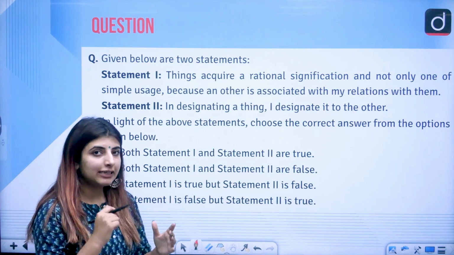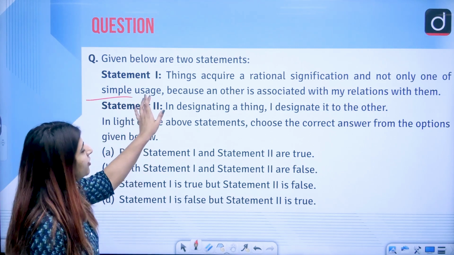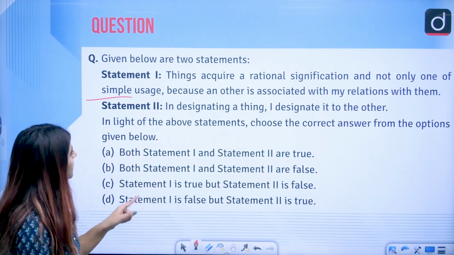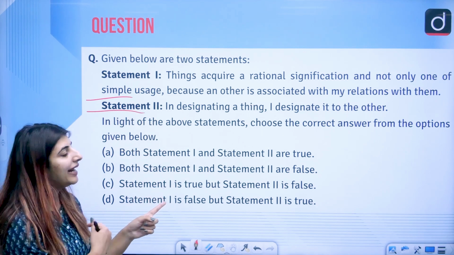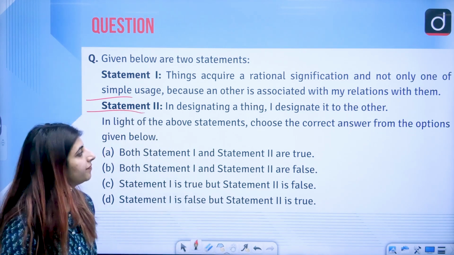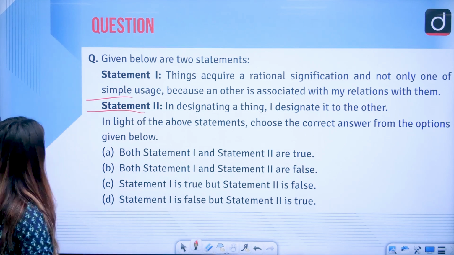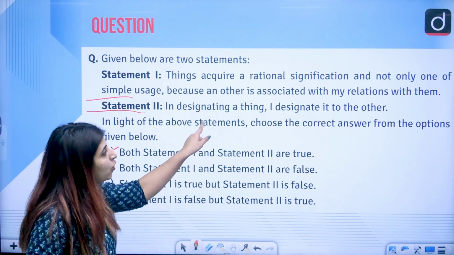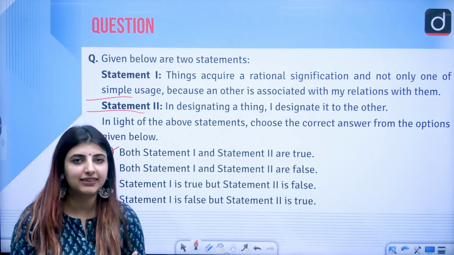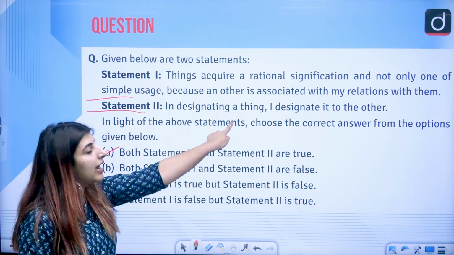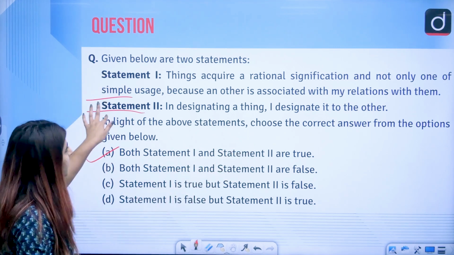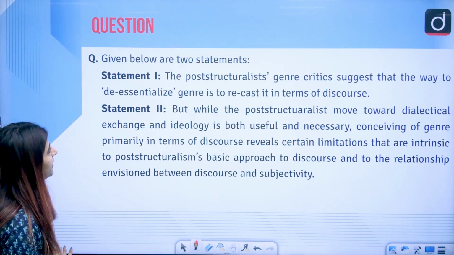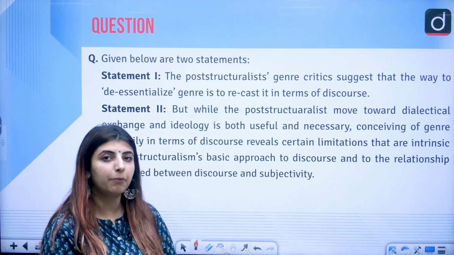Things acquire a rational signification and not only one of simple usage, because an other is associated with my relations to them. Statement 2, in designating a thing, I designate it to the other. The answer to this question is option A, that both these statements are true, and these statements are true in the context of the theory of otherness, which is that if I am designating one thing, I designate it to the other, correct? So these two statements are the ones which are true and none of them is incorrect. We'll be dealing with these statement based questions in a deeper sense as well in the upcoming videos.